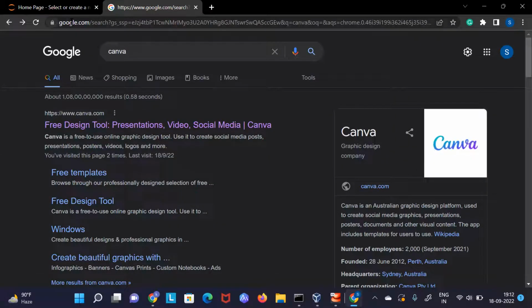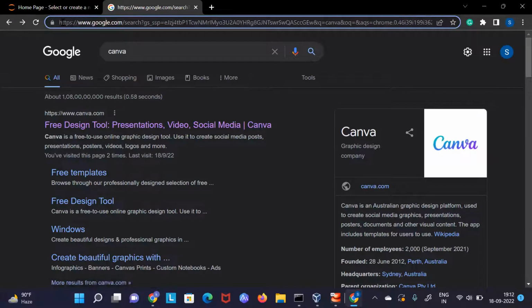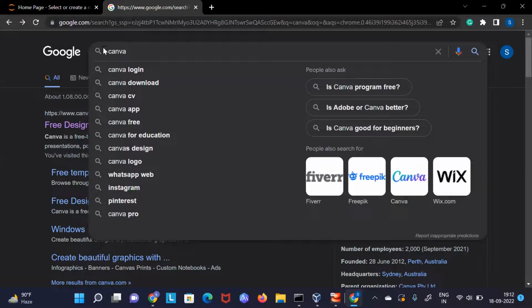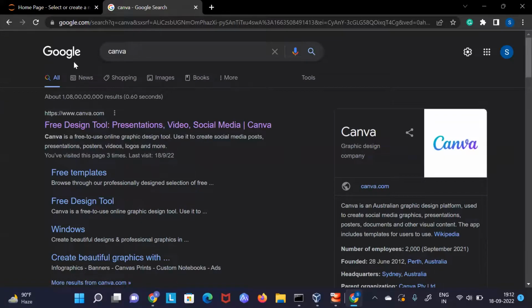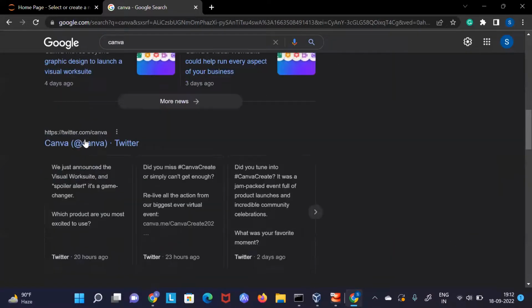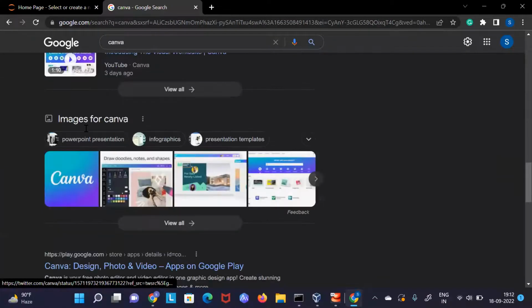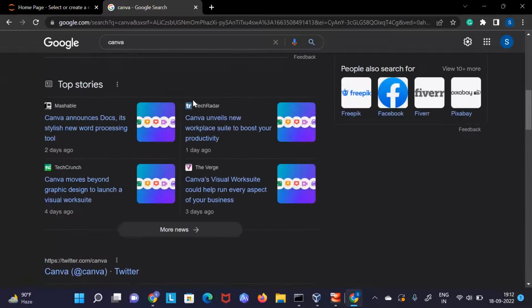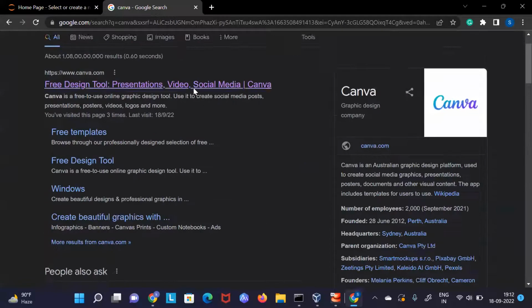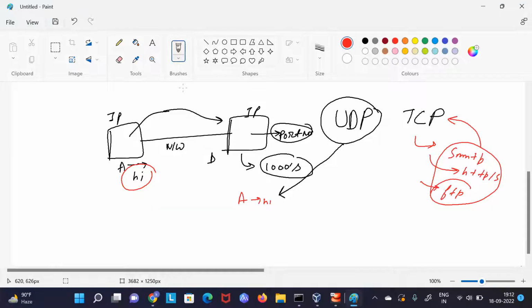So here, the HTTP protocol which we are using is also using this TCP method. Why is it important? Let's say I just search here Canva or something, but if Google doesn't get to know whether you have received this or not, then Google can't show you the complete page, because Google is not sure you have received the result which it has sent. So basically, it might look a little bit complex, but it is something very simple. It happens in our day-to-day life.